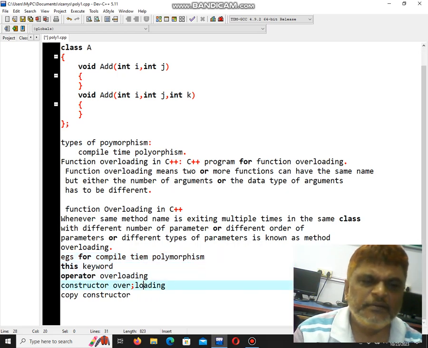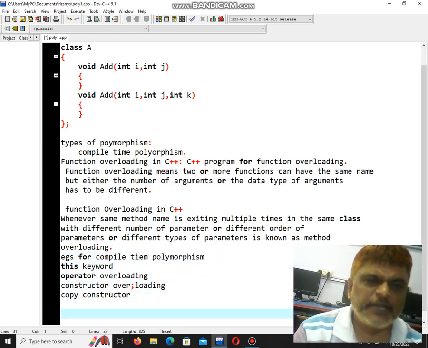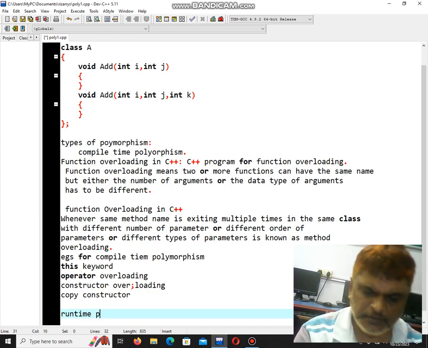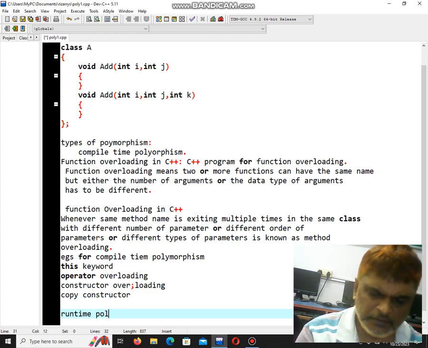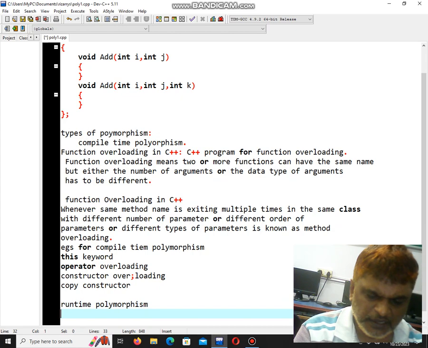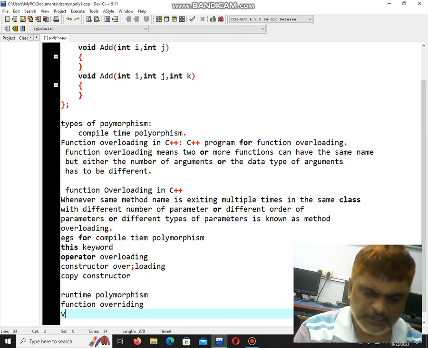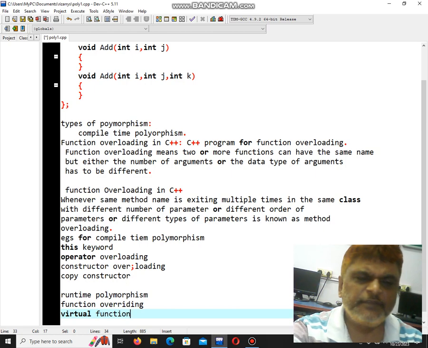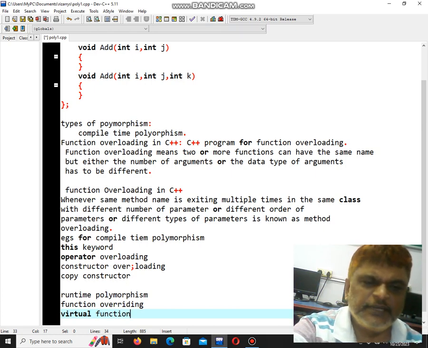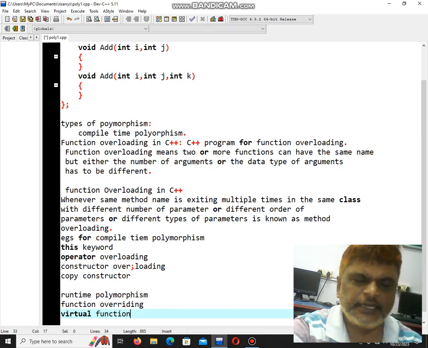Then what are the examples for runtime polymorphism? For runtime, we have function overriding, and we have virtual function. Today I will show an example for only function overloading and function overriding. Next class I will teach the latter example.